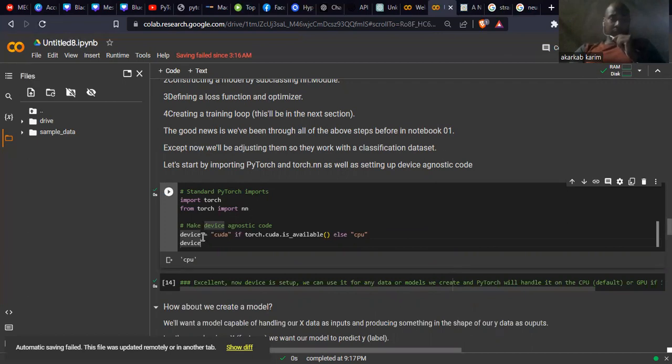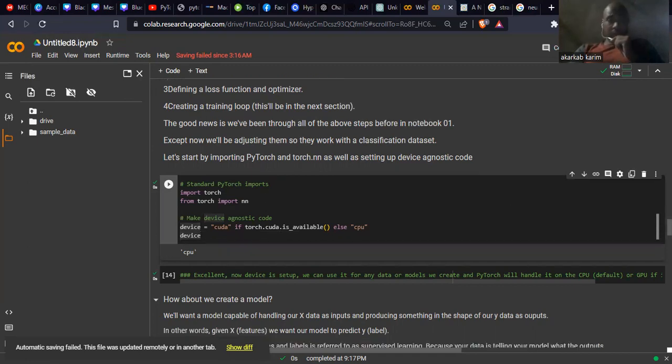I'm creating a variable called device here: "cuda" if torch.cuda.is_available(), else "cpu". So if CUDA is available, I want to work in CUDA, but if it's not available, I want to use the CPU. That's what happened here in my case, because I run all this code in my Jupyter cloud. I'm not working in my local environment, so I'm working with the CPU in this case.